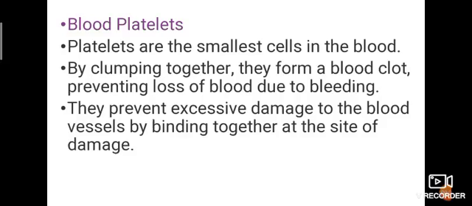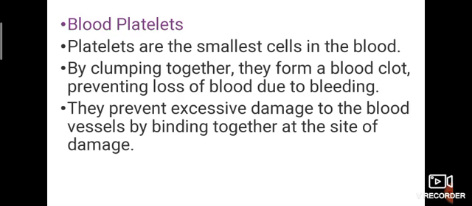Next, platelets. Dears, if you have any fractures or cracks in your body, what will happen? Yes, blood comes out from your body. If you get an injury, the blood continuously flows from our body. So how is it stopped? By clotting. So who helps in blood clotting? Yes, the blood platelets. Our blood has platelets, and they help in blood clotting.